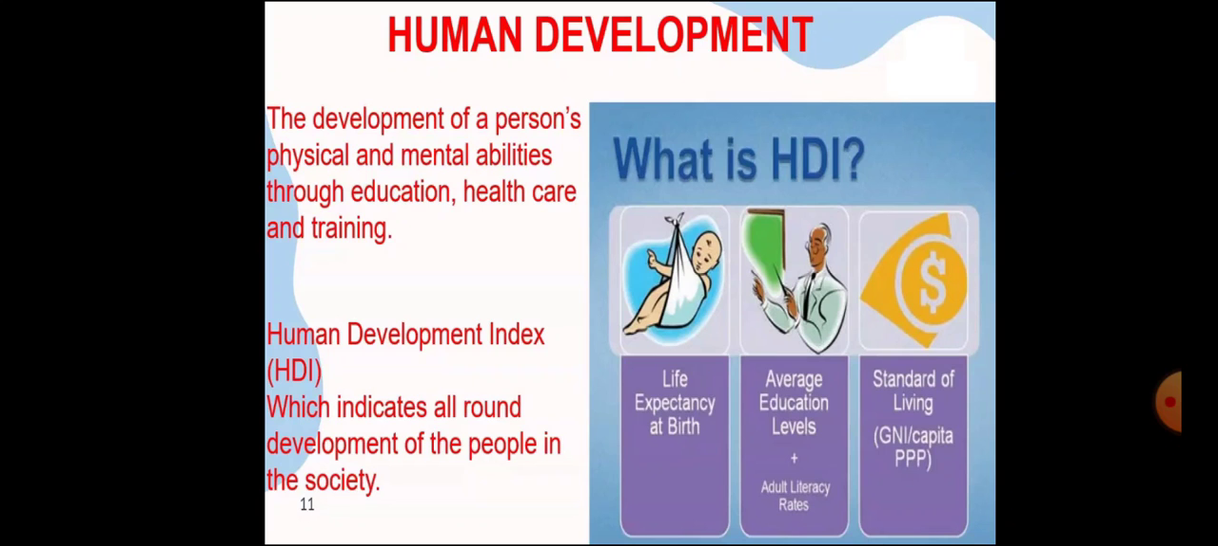future for a country. For example, if a child is invested with good education and health, he or she may turn out to be very productive in future in the form of higher earnings and greater contribution to the society, isn't it? Then Human Development Index, HDI, indicates all-around development of the people in the society.